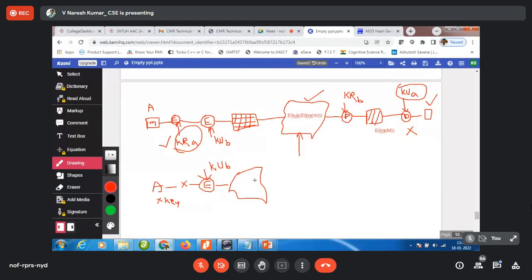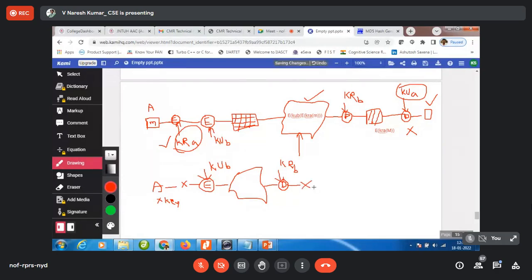Can anyone break this one? No, because to break this, what do we need? The private key of B. No one knows the private key of B. So when the receiver gets it, it is going to decrypt it by using KRB, and it is going to get X.